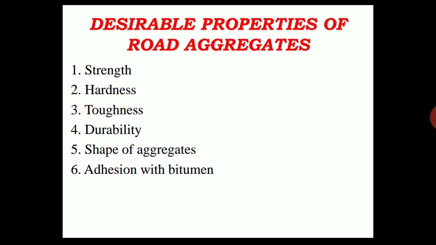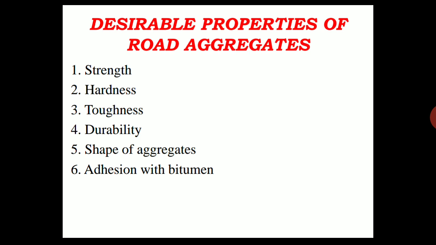Here we should have better bonding between the aggregates and the binding material, since we should have all types of aggregates in the pavement construction, whether rounded, cubical, angular, flaky, or elongated, because we need better bonding quality when the aggregates interlock with each other. The aggregates should be properly interlocked, so we should use all these types of aggregates with respect to their shape.